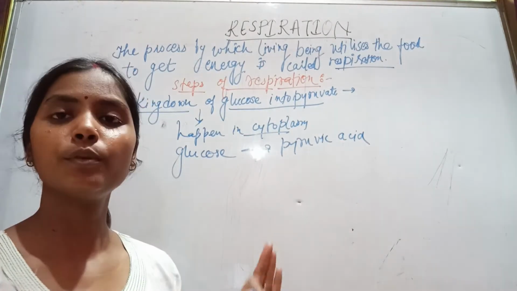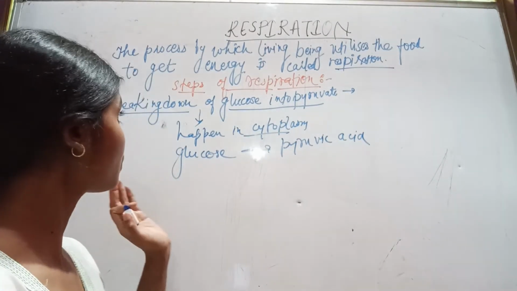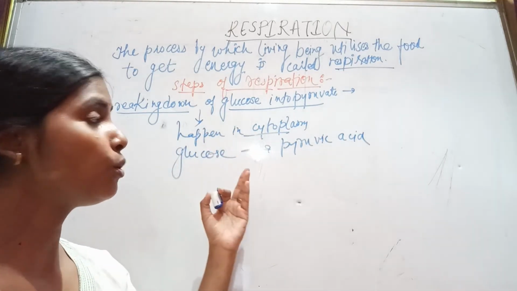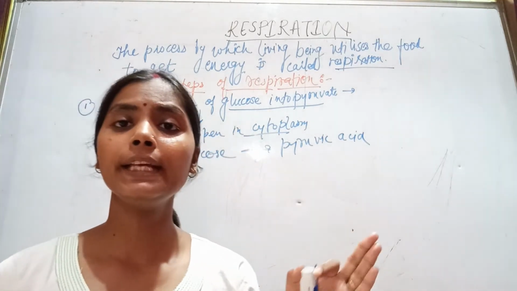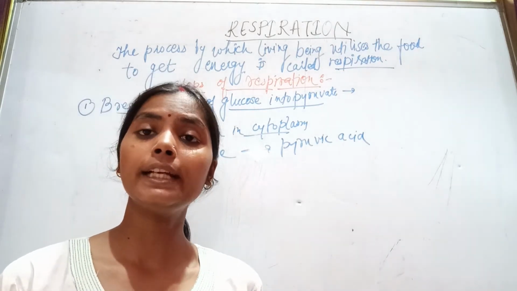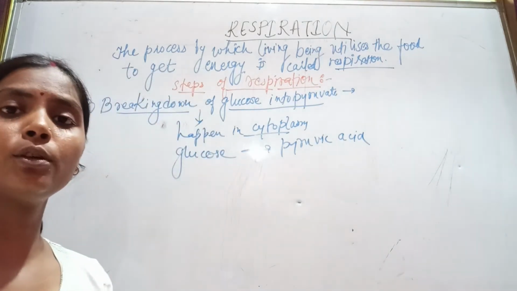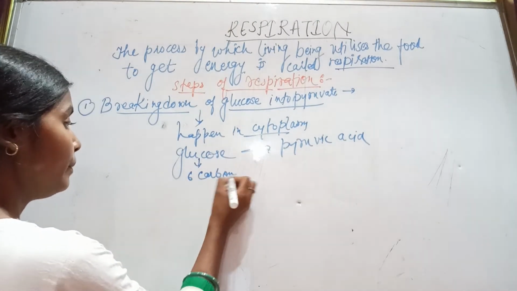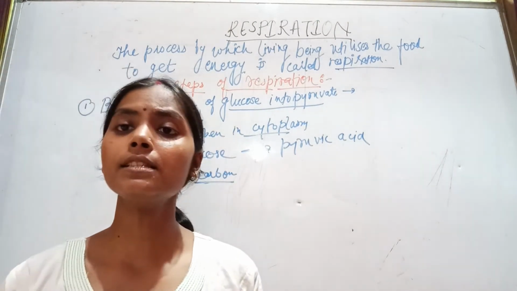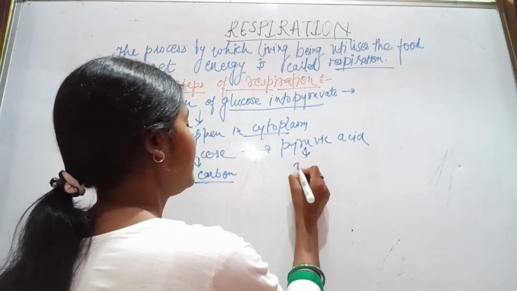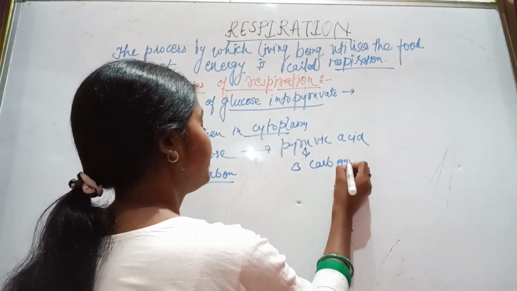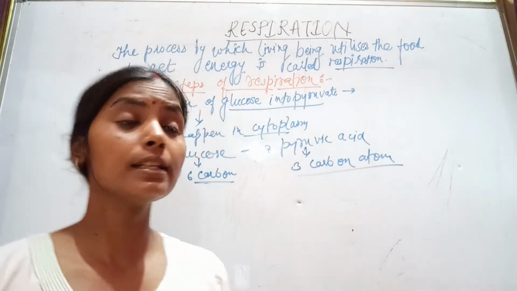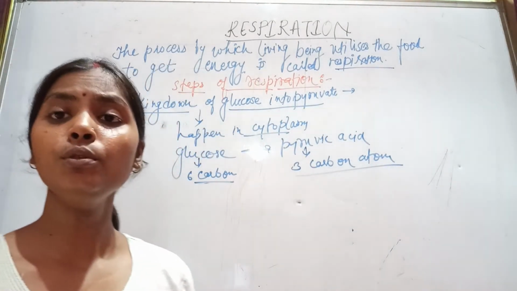First we are just seeing what the steps are. The breakdown of glucose takes place in the cytoplasm, and glucose is broken into pyruvic acid. Glucose is a 6 carbon molecule, and pyruvic acid is a 3 carbon molecule. So this is the breaking down of glucose into pyruvate.